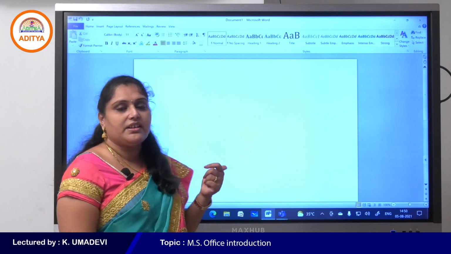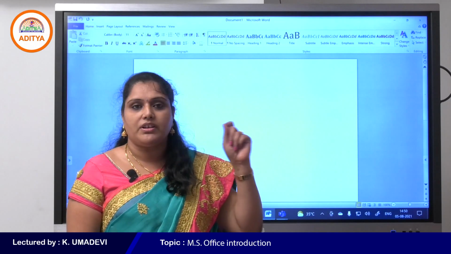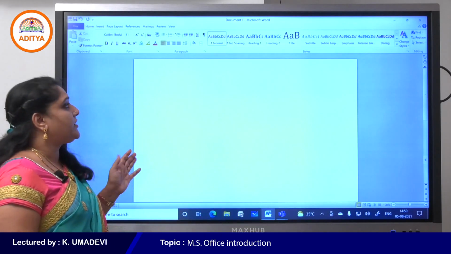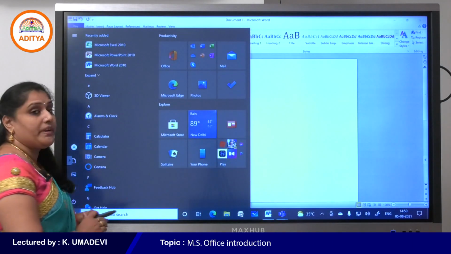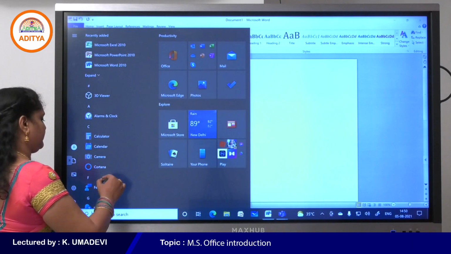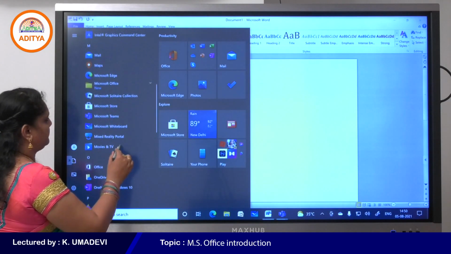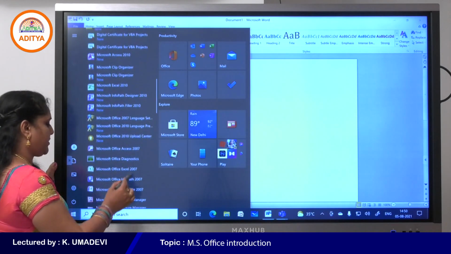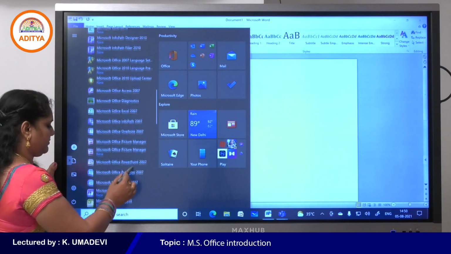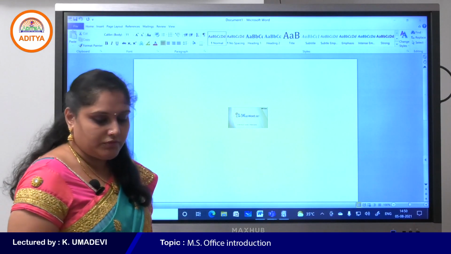If you learn this, then you can easily access any type of commands in all other versions. So this is Word 2010. And again, if you want to open Word 2007, so where is 2007? Word 2007. Okay.